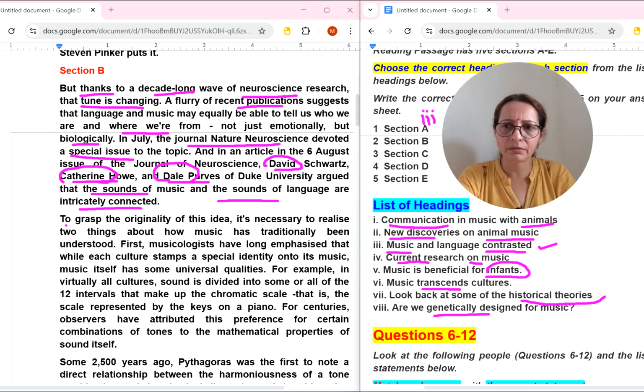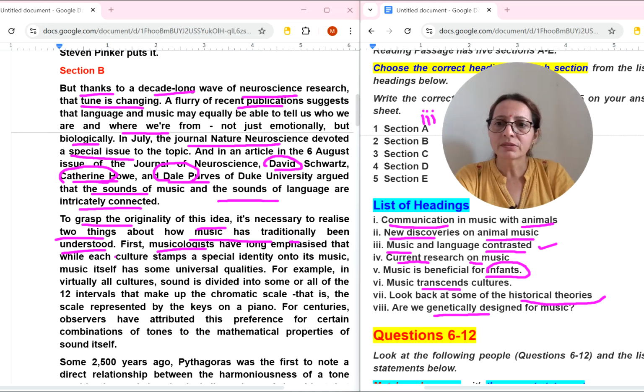Let's read a little bit more. To grasp the originality of this idea, it is necessary to realize two things about how music has traditionally been understood. Musicologists have long emphasized that while each culture stamps a special identity onto its music, culture is the word here.